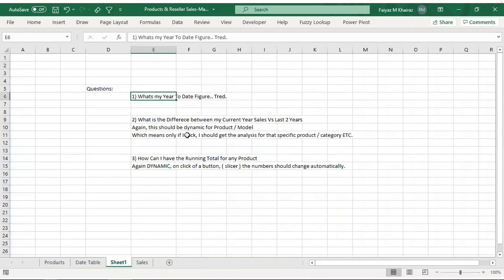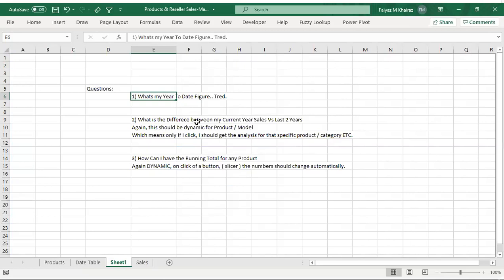Okay. So question number 1, I want to understand what's the year to date. So the year to date for every year, basically I want the year to date. That means starting a cumulative total from January to December if you're US, or if you are Indian standard, that means from April to March. Okay, year to date. That's what I want to do, and it should be dynamic. What do you mean by dynamic? That means if I click a slicer button, you give me one product. I click the next button, you get the next product.